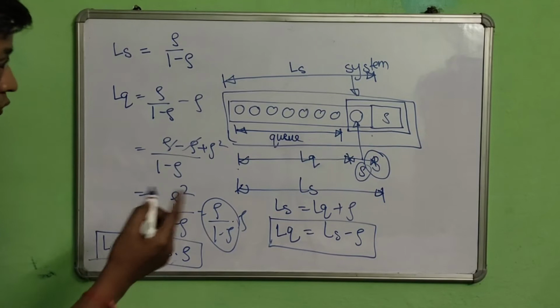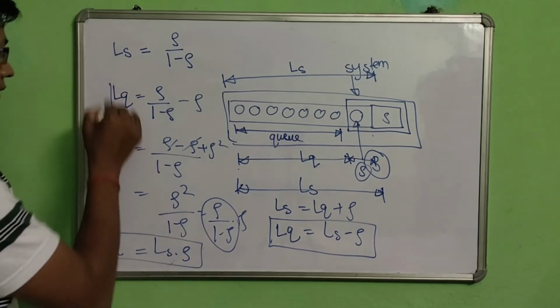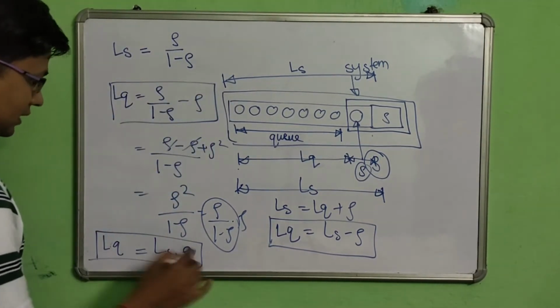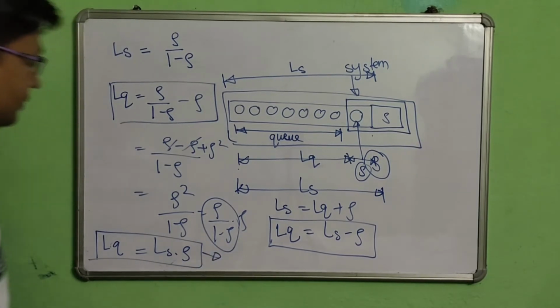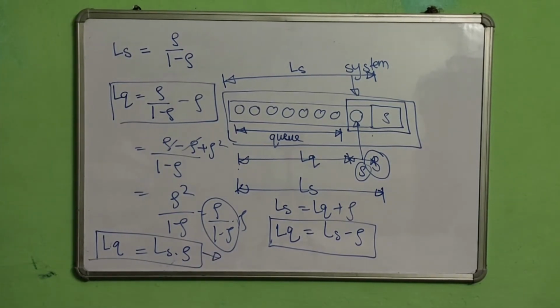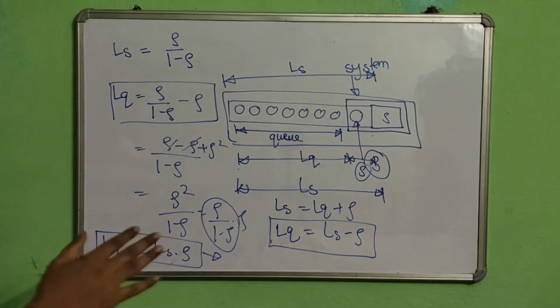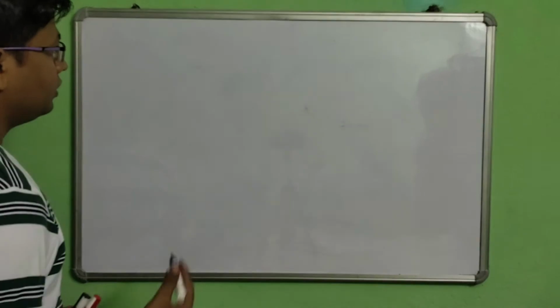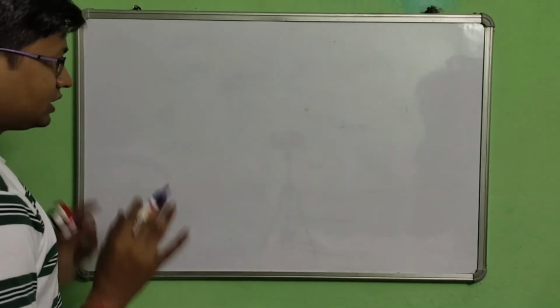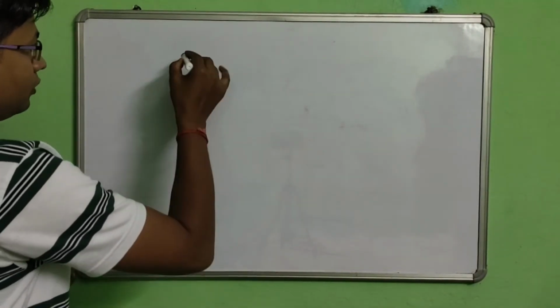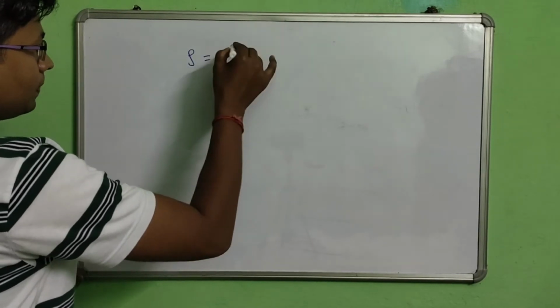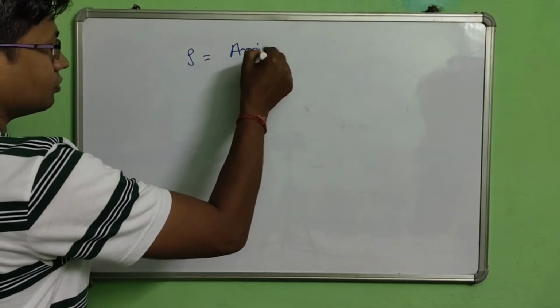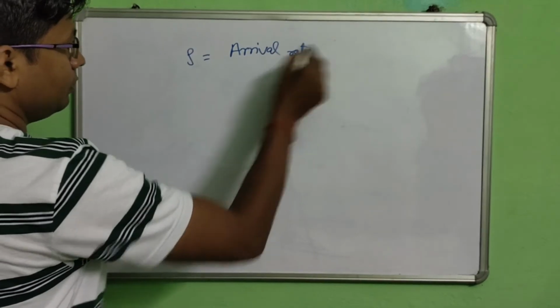Okay, there are two outcomes. The first one is this one and the second one is this one. They both are very important, and it is very easy to remember. Now you can take a pause and see this carefully. Now the trick actually starts from here. The formula for rho is arrival rate upon service rate.